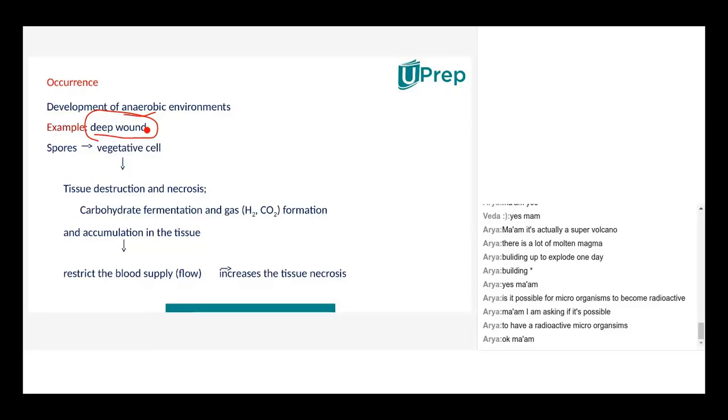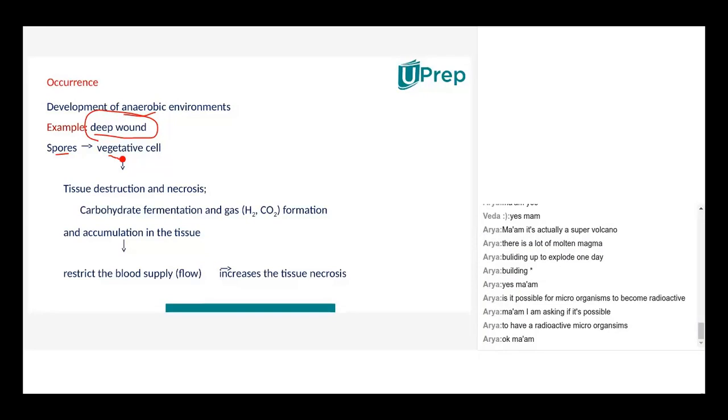What happens in such a case? The wound will be infected with microorganisms, and the microorganism starts its life in the form of spores. Spores are nothing but minute structures which you will observe on a wounded part.